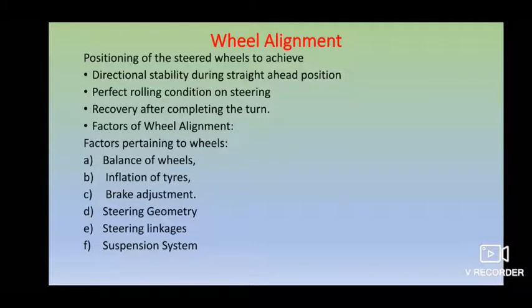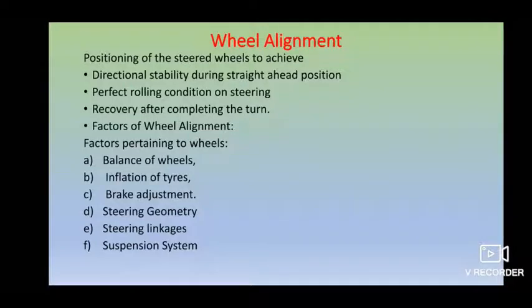Okay, and next, a very important one, wheel alignment. Many times this question has been asked in the exam. Guys, please pay attention to this and go through this question 2 to 3 times.